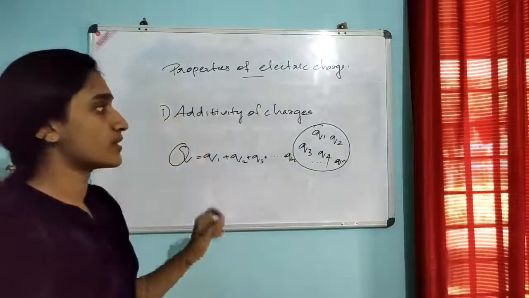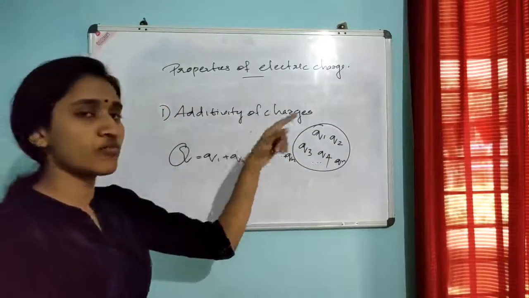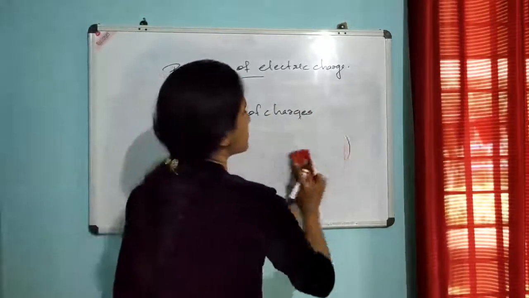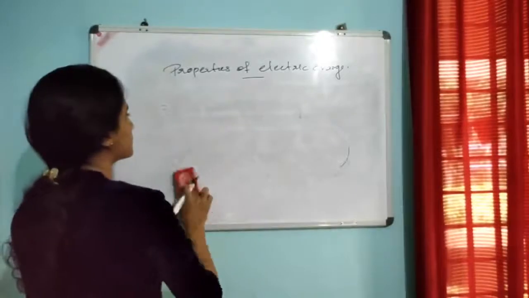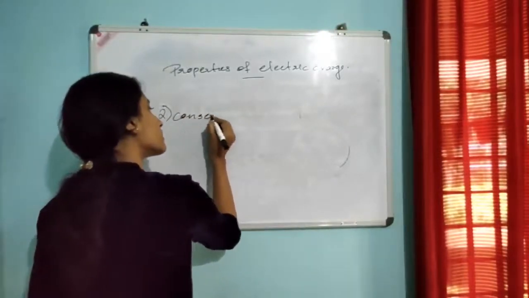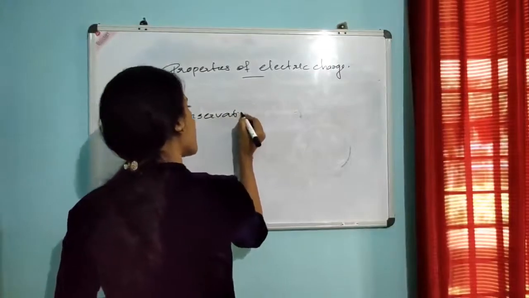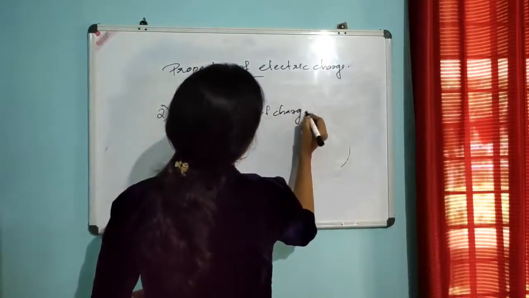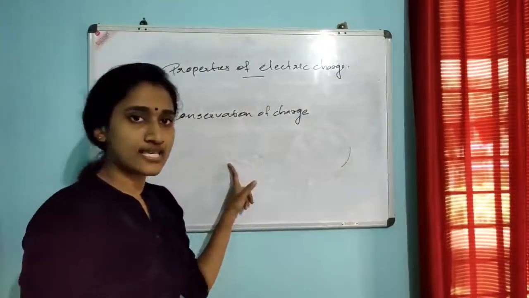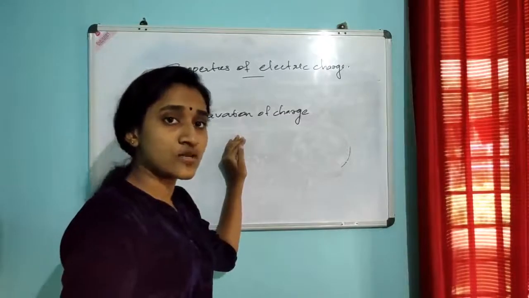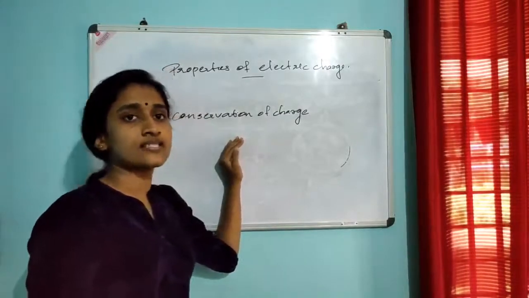This is the first property of charge, that is additivity of charges. The next one is conservation of charge. This property says that the total charge in an isolated system remains constant.